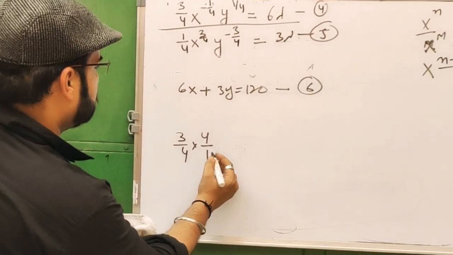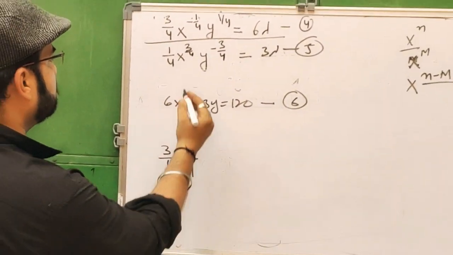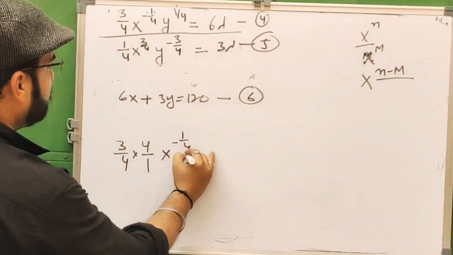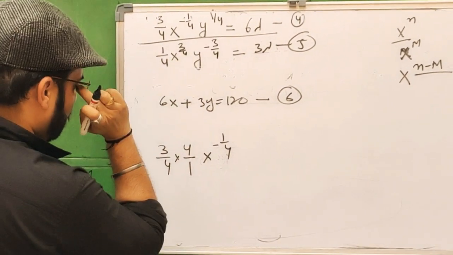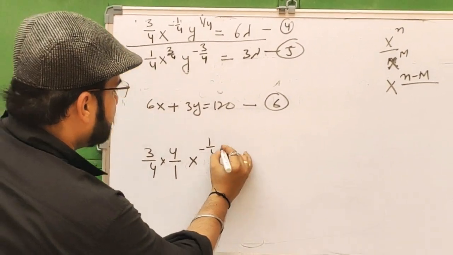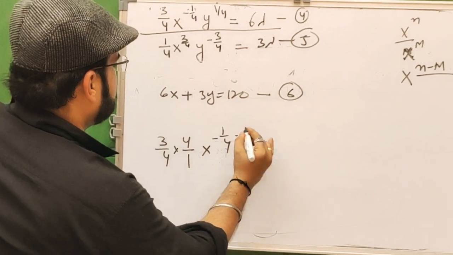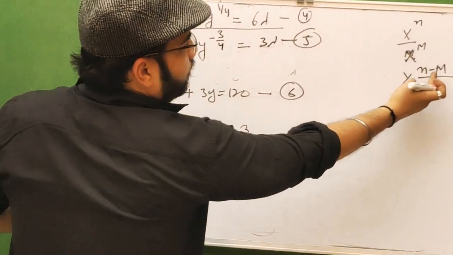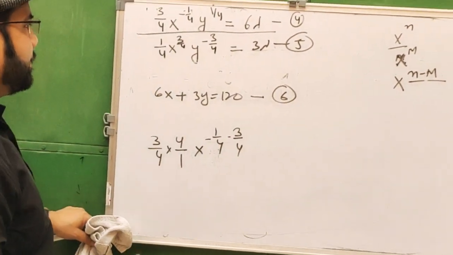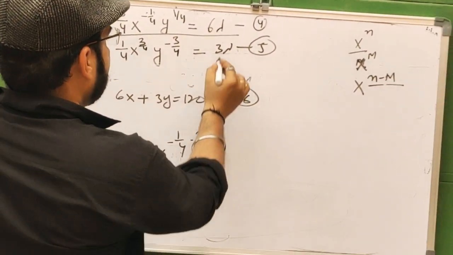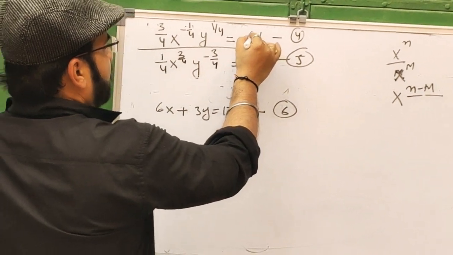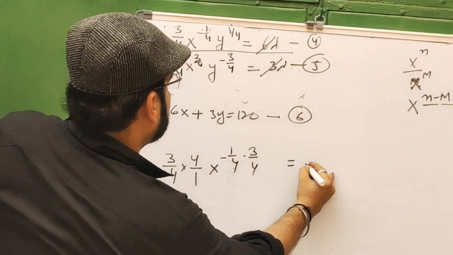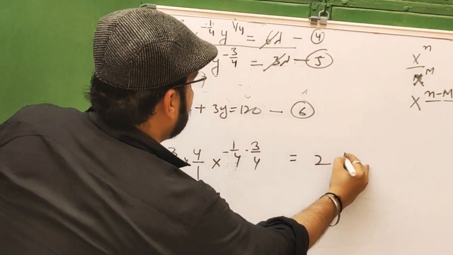Now x power minus 1 by 4 minus 3 by 4, likewise this, and 3 and 6 divided by 3 will be equal to 2 lambda.